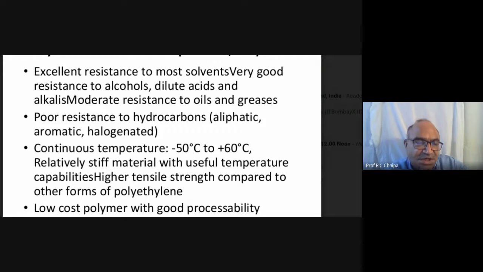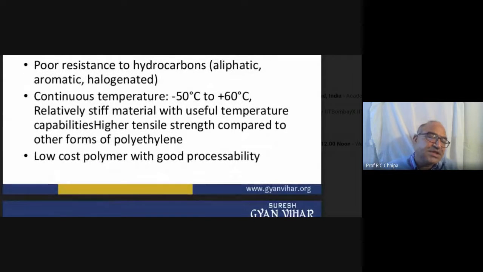Aromatic, halogenated. Continuous temperature range of minus 50 to plus 60, a relatively stiff material up to this range. So this is one of the big ranges, so sustainability will be higher. It is a relatively stiff material with useful temperature capability and high tensile strength compared to other forms of polyether.